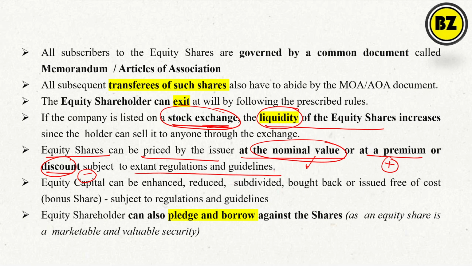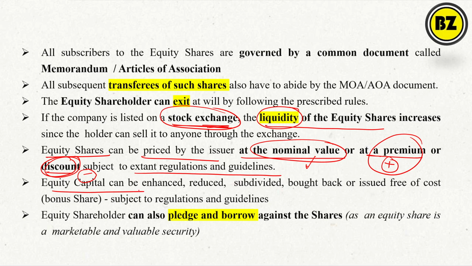So simply, nominal value means the issue price is the nominal value, right? Premium means more than that and discount means less than that. So it depends on the rules and regulations. It is allowed up to the rules and extant guidelines.